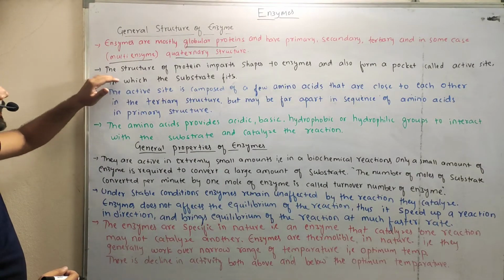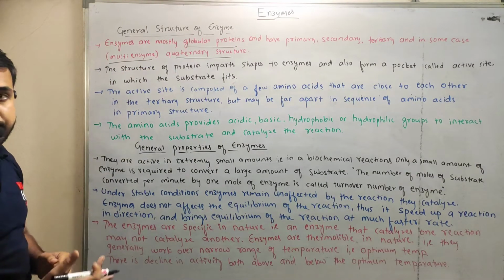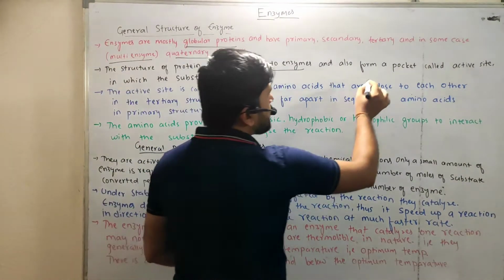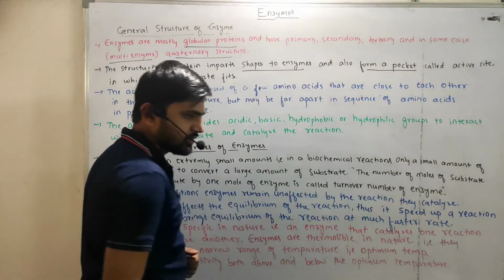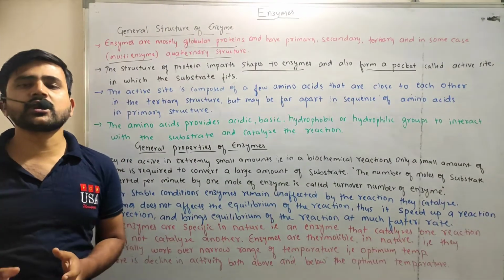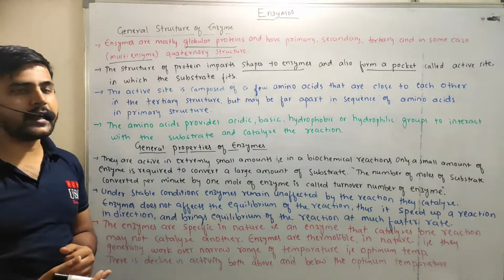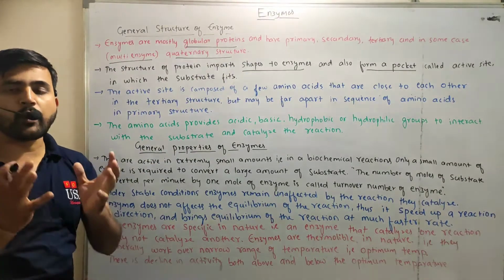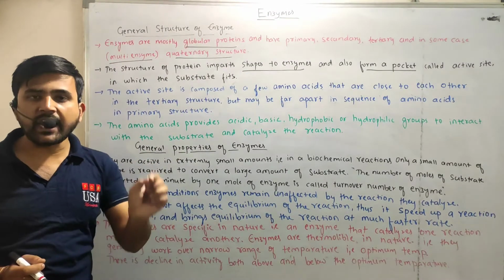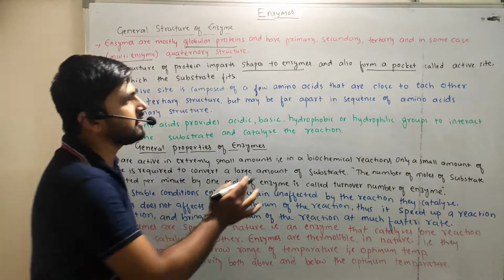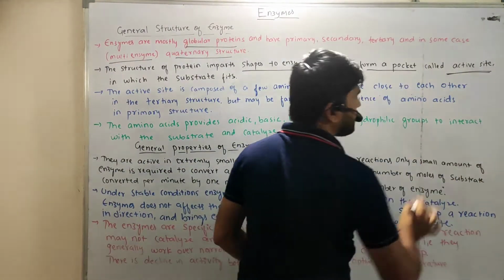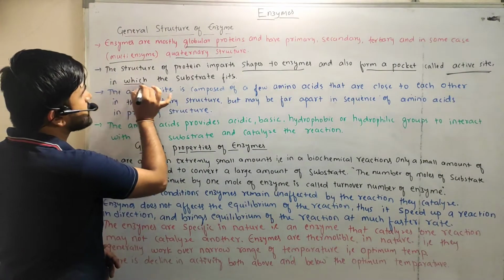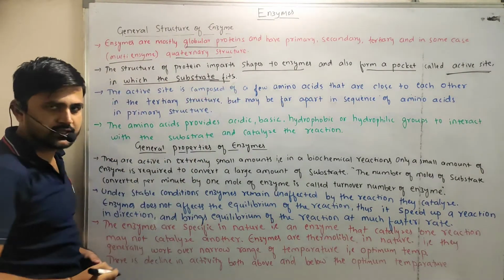Okay. And second, the structure of protein imparts shape to the enzymes and also forms a pocket-like structure. Okay. So the structure of the enzymes will provide one particular shape to the enzyme and also one pocket-like structure. So that pocket-like structure is nothing but the active site where the substrate will be fixed, right?